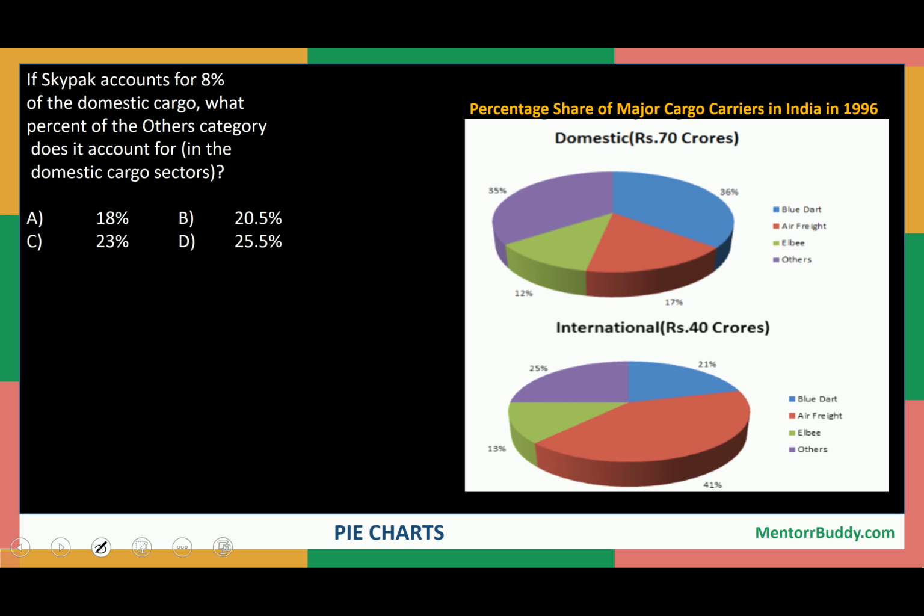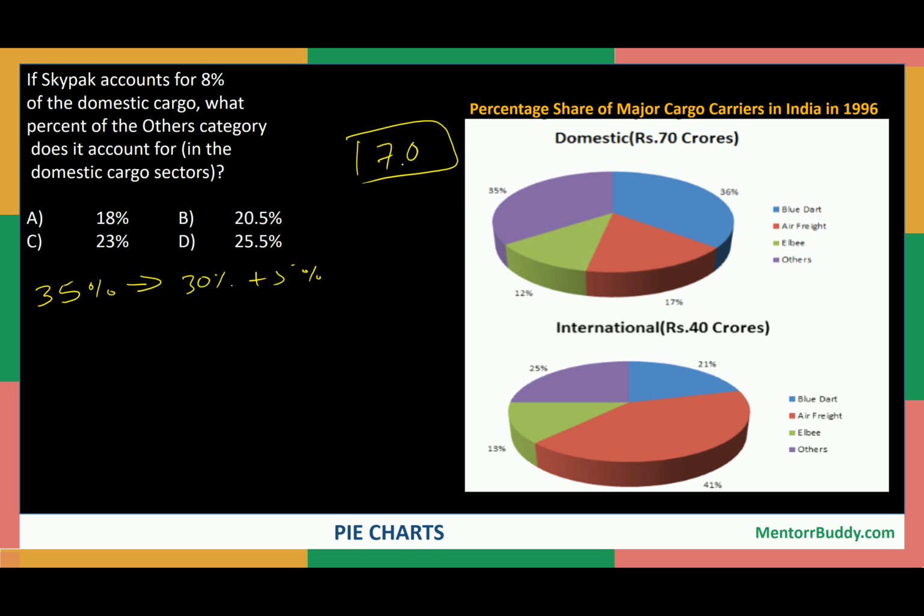First we will find others, that is 35% of the total domestic revenue. We'll use the direct percentage method to find this, as we have already seen in other questions. 35% is nothing but 30% plus 5%. How to find 30%? 70 crore is the total revenue of the domestic.